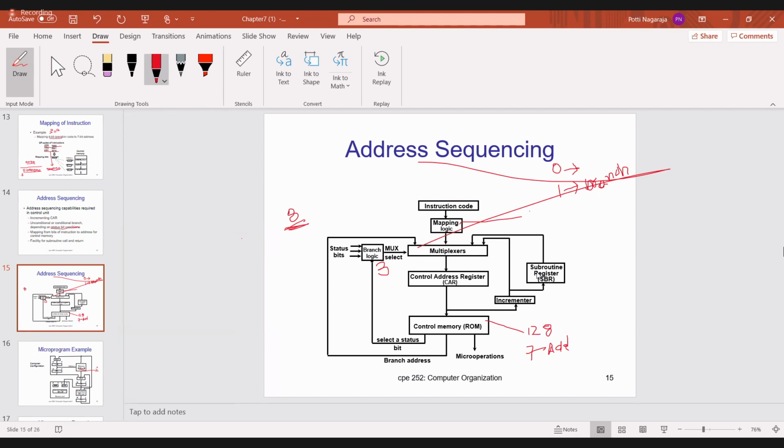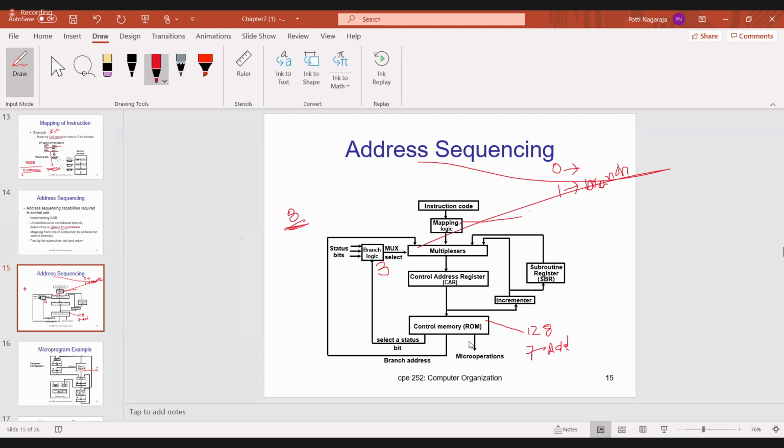When you execute the call instruction, what happens? You have to go to the other program. Before going to the other program, after the call also some instructions are there, no? Whatever instruction is there after the call, that instruction address I have to place in the subroutine register. Then I have to go to program 2, execute program 2, and after execution of program 2, what you have to do? Once again, you return back to the main program by taking the address from the subroutine register, which is after the call instruction. Then execute the main program. This is the purpose of the subroutine register.